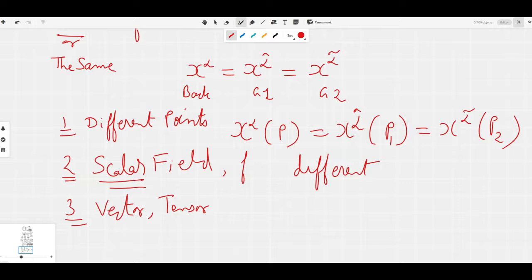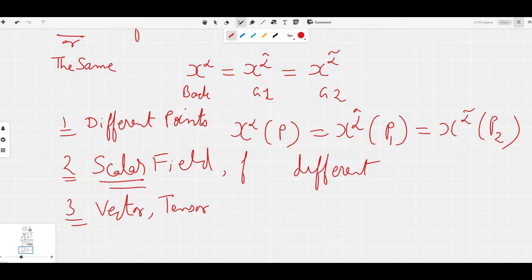But based upon some hand-wavy argument, we know that we are dealing with three different points, and even when the point is the same, the values are different in different coordinate systems.